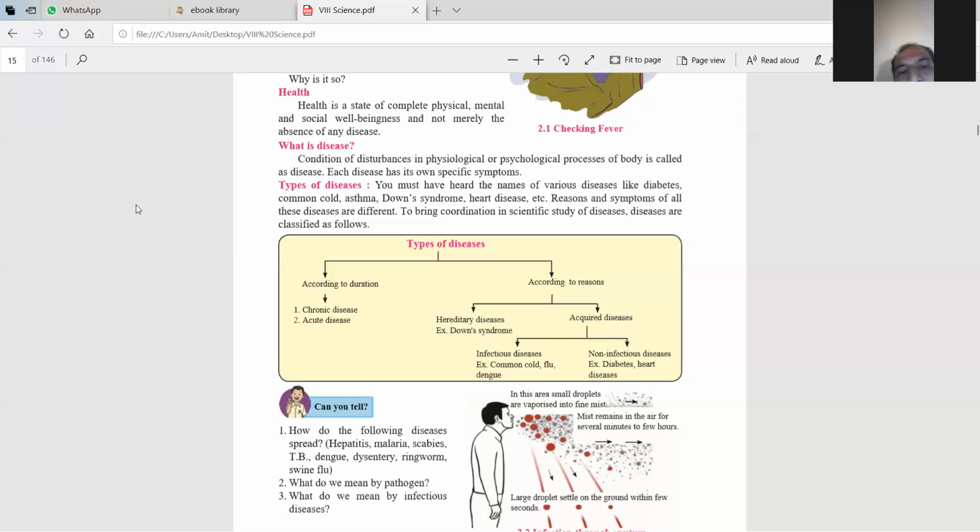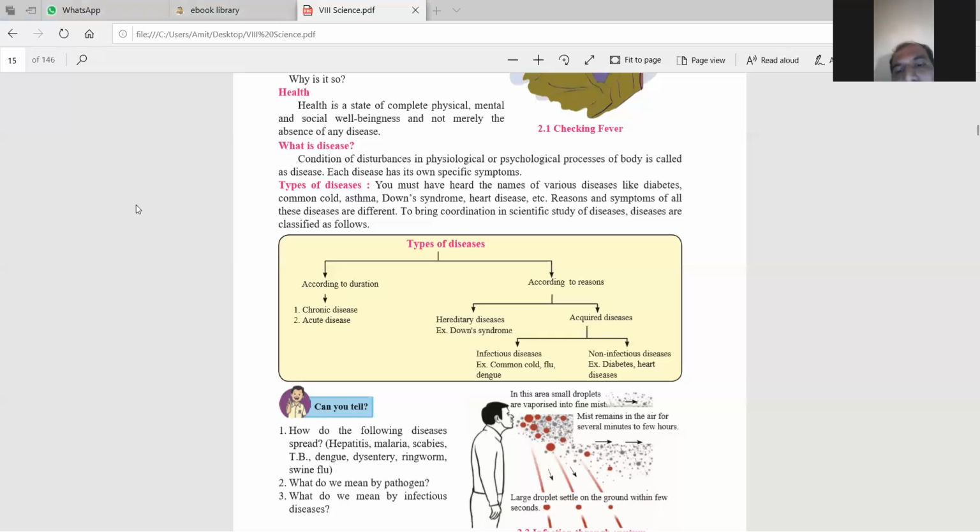According to duration, there are two types of diseases. The first one is chronic diseases. Chronic diseases last for a very long time. Then there are acute diseases. Acute diseases we can recover from within 15 days or 1 month. But chronic diseases last for a long time, for 1 year or 2 years.